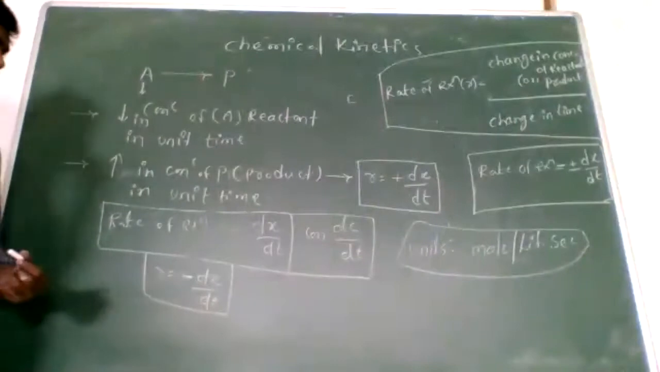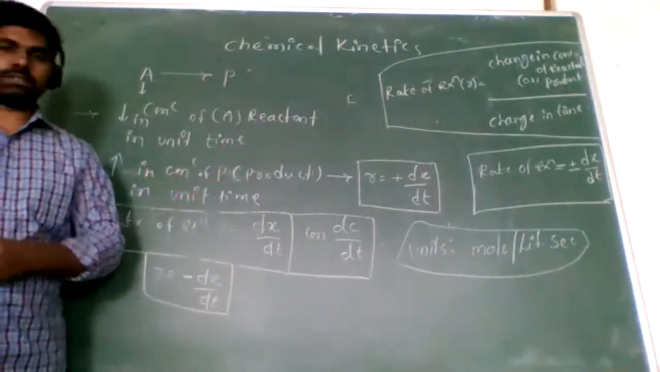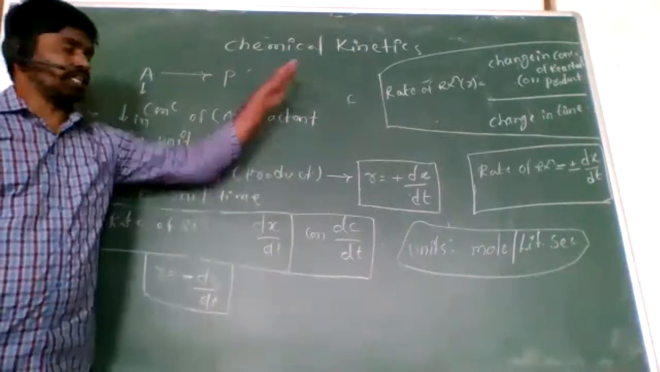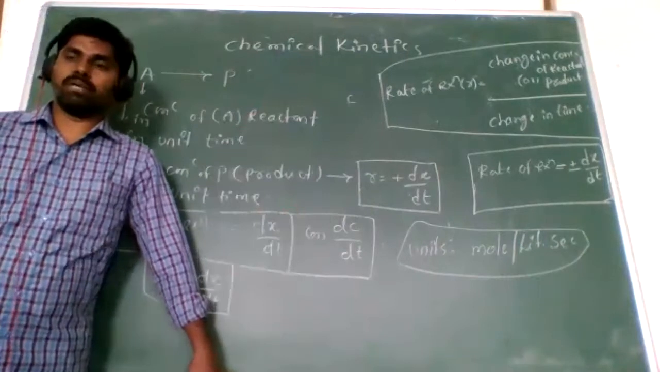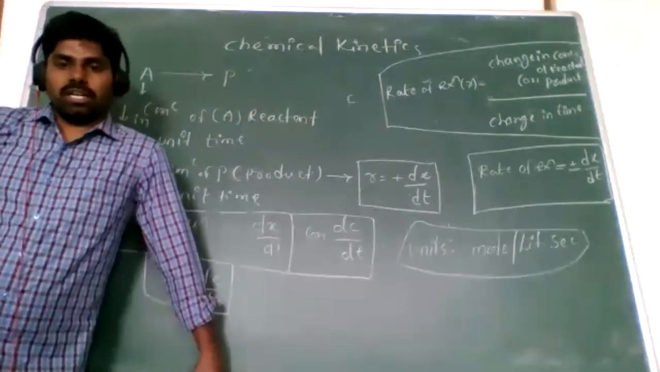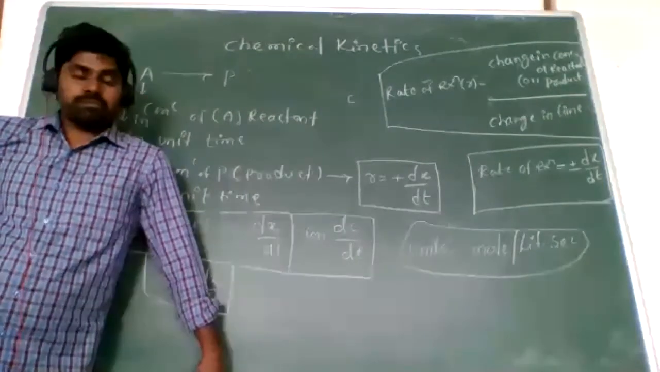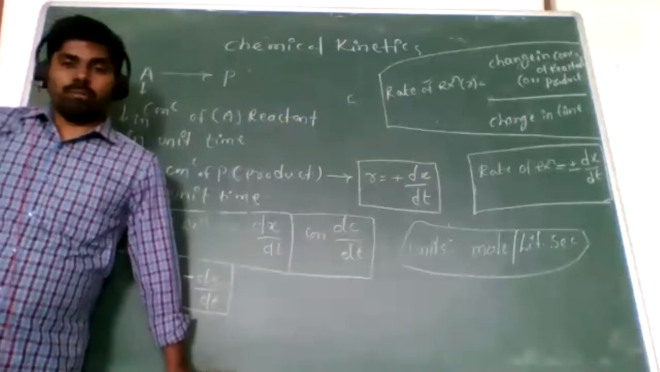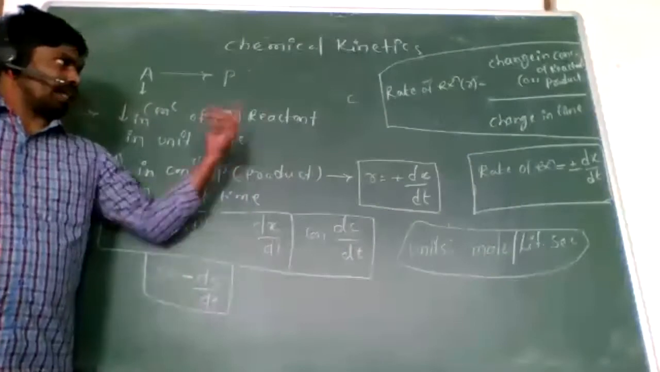Once again, I will repeat. See here what I'm saying, rate of reaction. First of all, look here. What is chemical kinetics? Chemical kinetics deals with the measurement of the rate of reaction proceeding under given conditions of temperature, concentration or pressure. In this topic, the first topic is very, very important. The topic is rate of reaction.